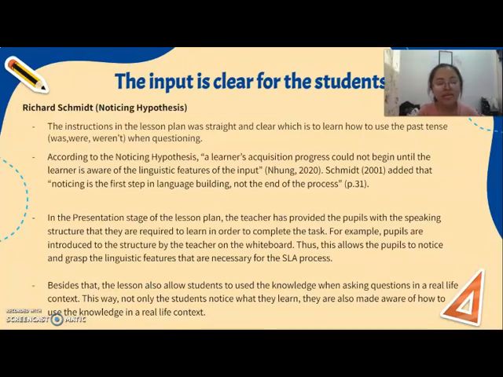Okay. So besides that, the lessons also allow students to use the knowledge when asking questions in a real life context. The last activity, which is the production stage, helps students to use this knowledge in a real life context. So not only will the students notice the learning process, but they will also be made aware of how to use these grammar rules in a real life conversation. Therefore, this is one of the strengths that were presented in the lesson plan.